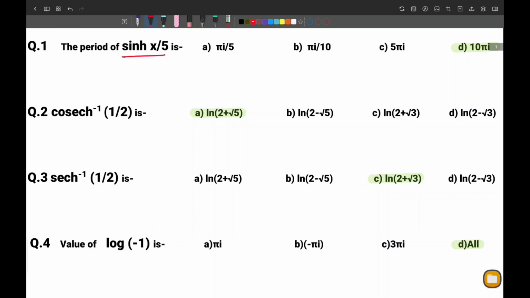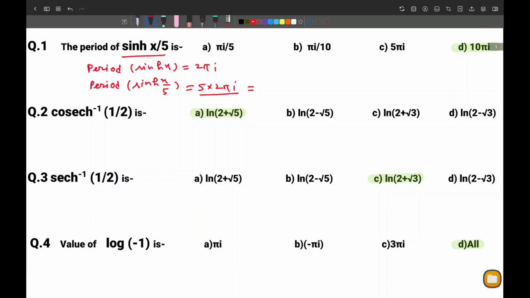So there is a theorem: if period of hyperbolic sin x is 2 pi I, and we are now asked the period of hyperbolic sin x upon 5, so we just multiply this 5 in this 2 pi I. If it would have been the number not 5, maybe 6, we multiply 6 by 2 pi I to get the period of that function.